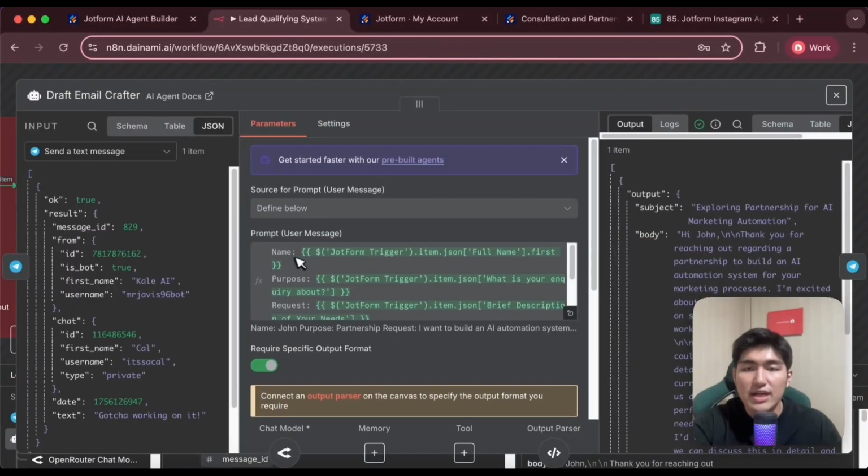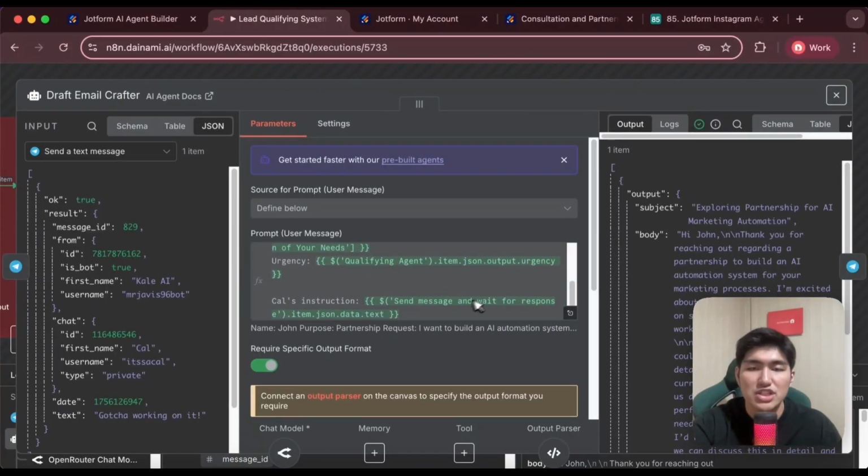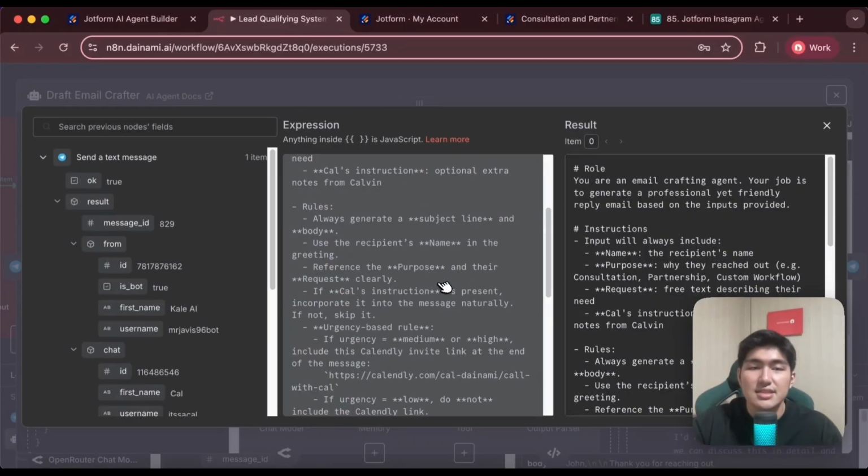This email agent will have all of the information such as the name of the user, the purpose, the request, urgency, as well as our instruction. We give it instructions such as if the urgency is low, do not include the calendar link. If the urgency is high, we will send the calendar link as well. So this is actually amazing to filter the inbound requests from Instagram itself.